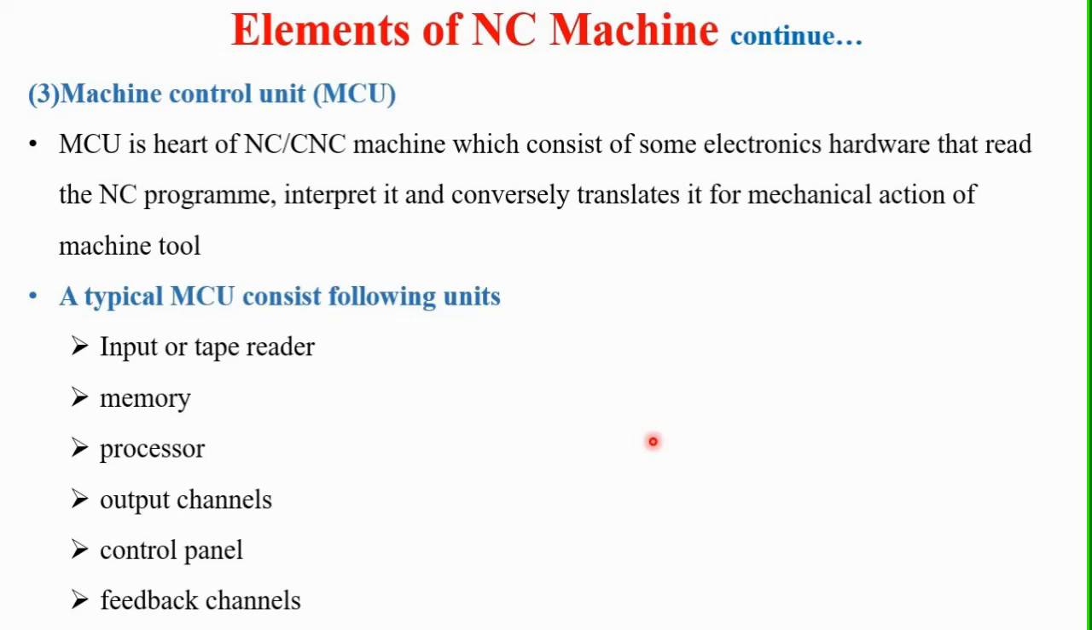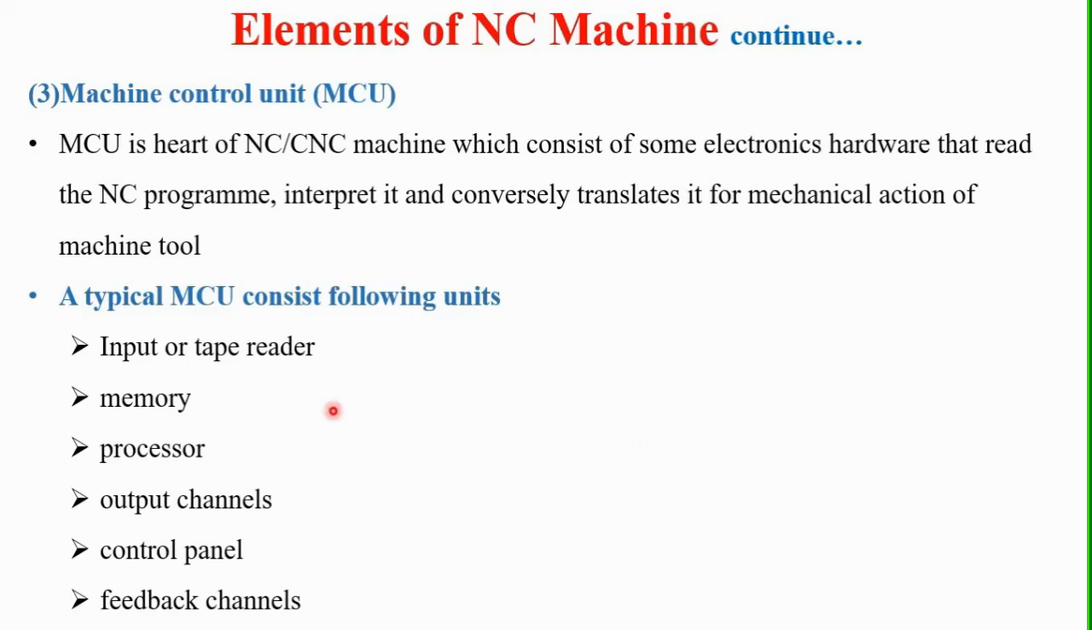The language which the machine understands, the program is converted into that language. Then nowadays all modern NC systems are sold with a microcomputer as the controller unit. So this type of NC is called computer numerical control, or CNC machines. So a typical MCU consists of the following units.